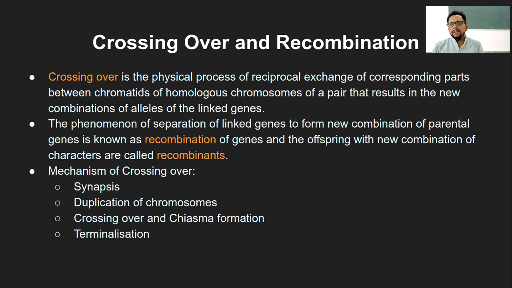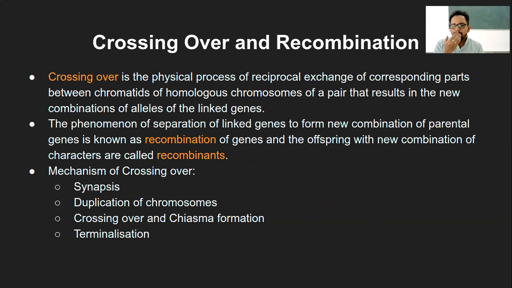Okay, so now we come to the next part after linkage, which is crossing over and recombination. Linkage specifically refers to the tendency of two genes being in very close association with each other on the same chromosome in a linear fashion. That's what we called linkage. Now, crossing over is the exchange of corresponding parts between chromatids. Like whatever we had seen in the meiosis, a portion of that red chromosome exchanging with the blue chromosome, some sort of that type of exchange, which is a physical exchange